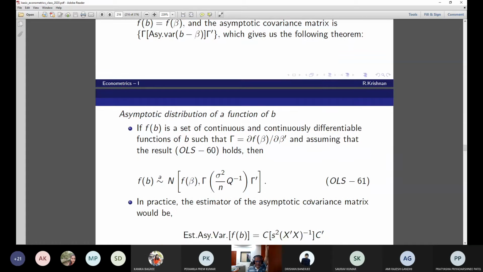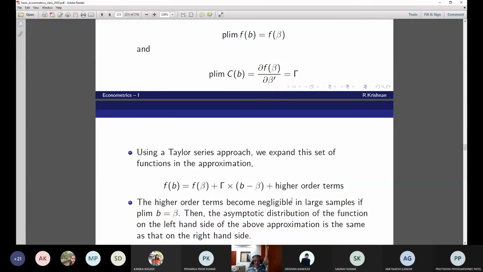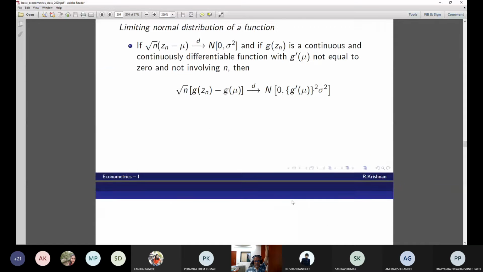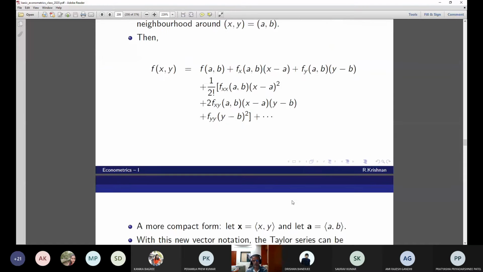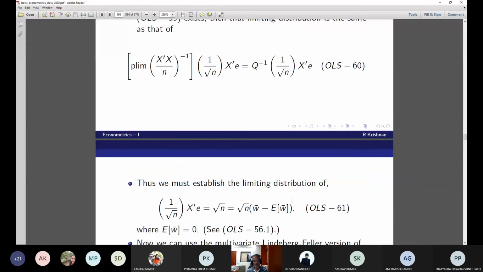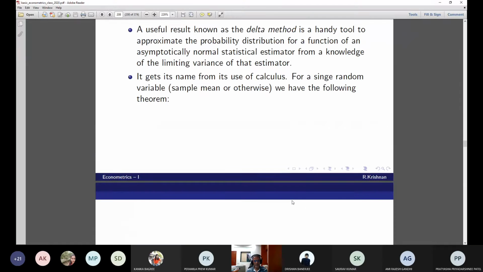Asymptotic distribution of a function of b. This is with respect to our OLS estimator. If f(b) is a set of continuous and continuously differentiable functions of b, such that gamma is equal to dou f(beta) by dou beta prime, and assuming that the result OLS 60 holds. OLS 60, what is it? Where is OLS 60? My goodness. Okay, OLS 60, oh, this is the whole stuff. OLS 60 holds.